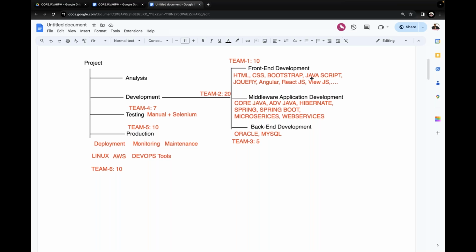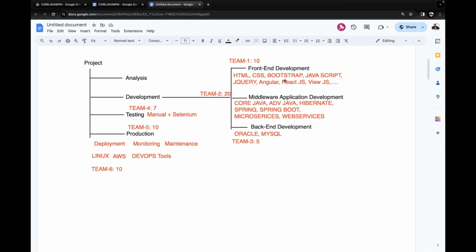These are basic UI. Angular, React.js, either of these is required, not both of them. At present, the market is going with React.js. So this is about front-end development. Front-end development is mainly pages preparation.